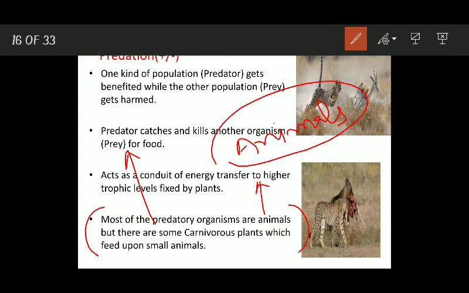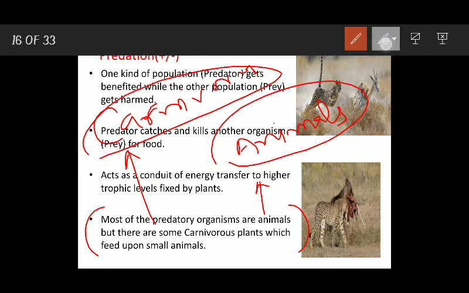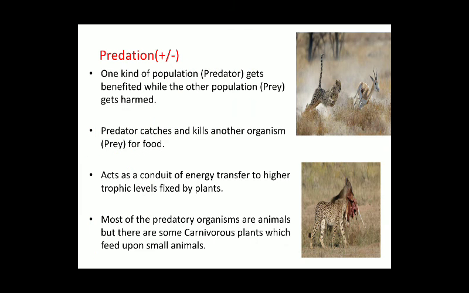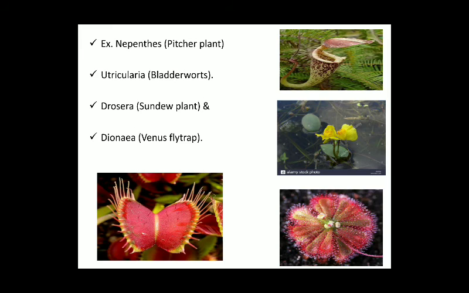These plants are known as carnivorous plants. Let's move to the other slide and see these carnivorous plants. We have a number of such carnivorous plants. You can here see 4 carnivorous plants.